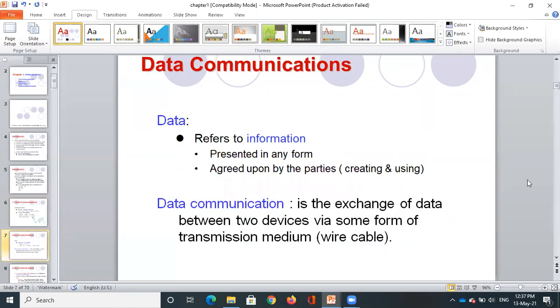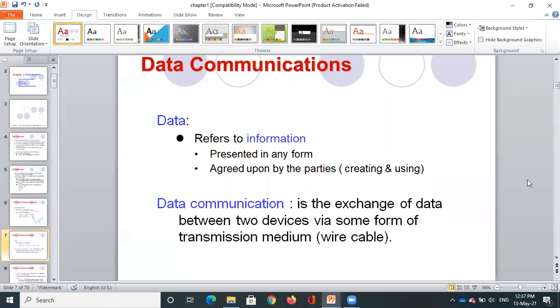What does data refer to? Data refers to the information. No doubt there is a different definition for data and information: data is always in raw form, whereas information is processed data, as we already know. But we always use data and information interchangeably. Information can be presented in any form agreed upon by the parties. It can be text, numbers, a combination of characters and digits, or special information.